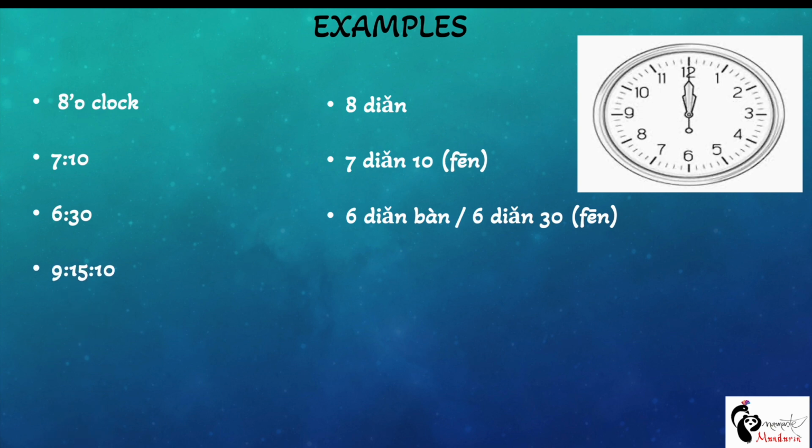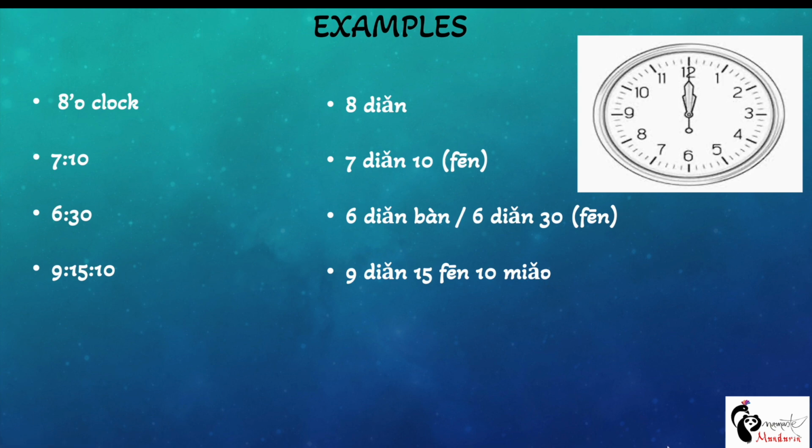Then let's say the time is 9 o'clock 15 minutes and 10 seconds. We did learn the word for seconds as well, so we are going to say it as 9点15分10秒, right? 9 o'clock 15 minutes and 10 seconds. Okay, so I hope till here it's clear.